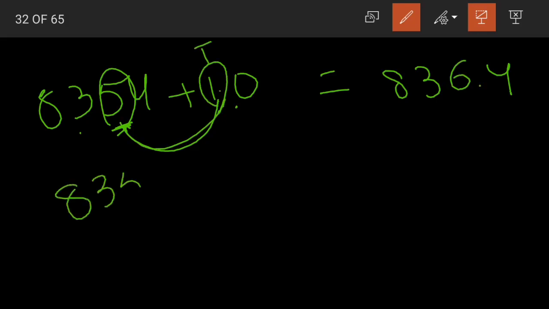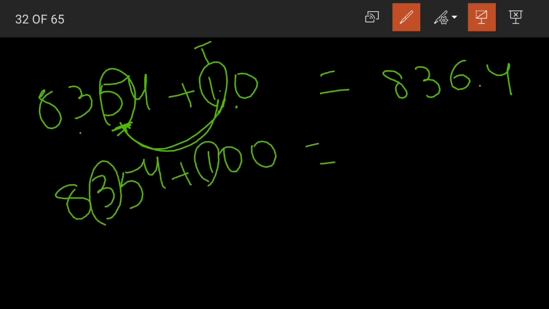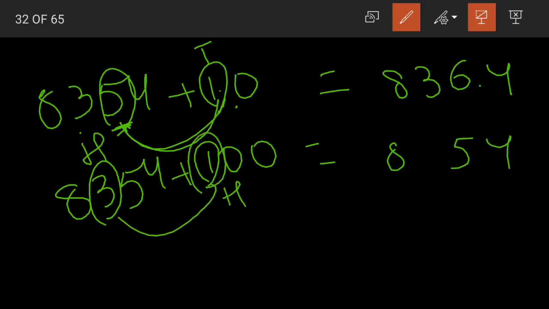In the same way, if we add 100 to a number, only the number in hundreds place changes. I'll write the remaining numbers as it is, and here we are having 3 in hundreds place, and in the second addend I am having 1 in the hundreds place. So there is an addition symbol here. 3 plus 1 becomes 4. Yes, children, this 8354 plus 100 becomes 8454.